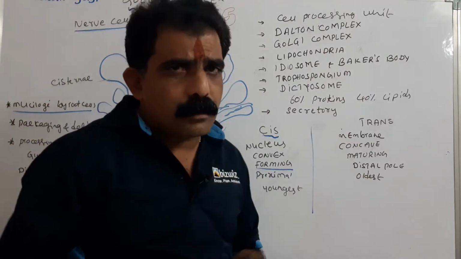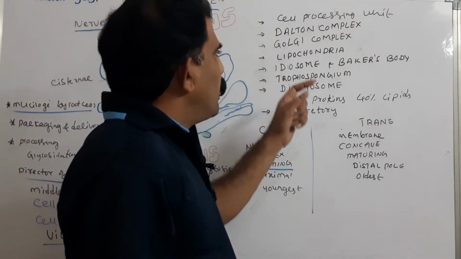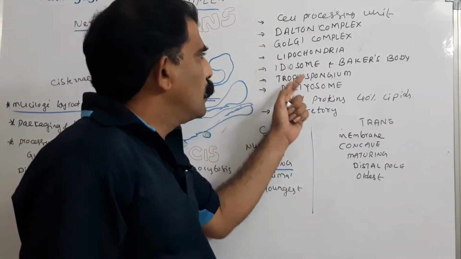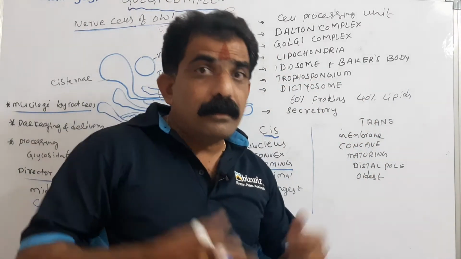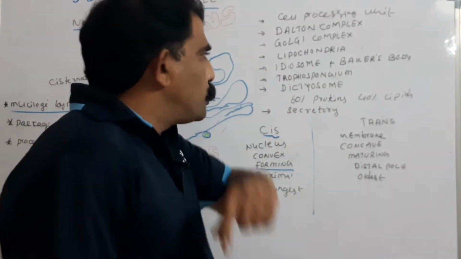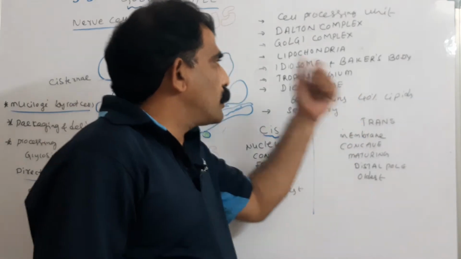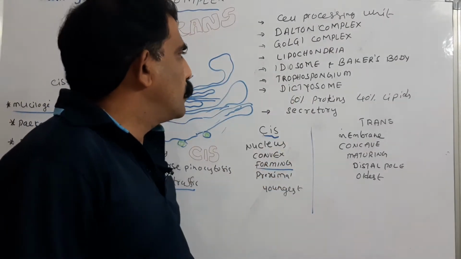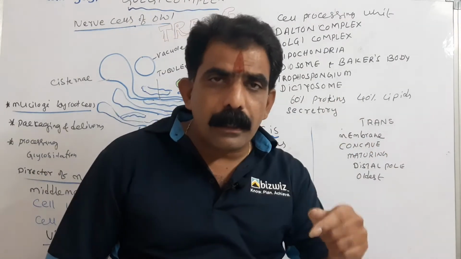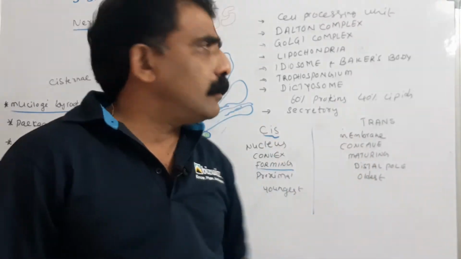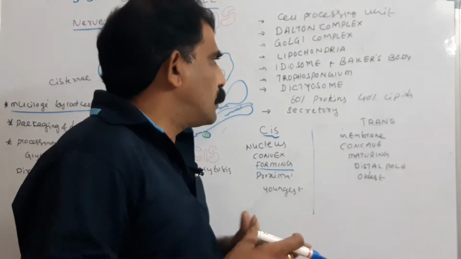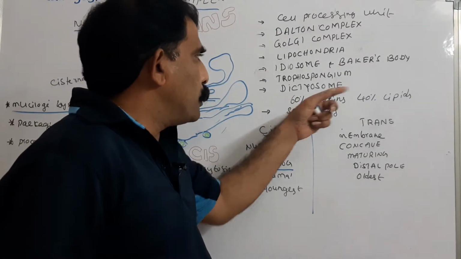There are other names also, like Dalton complex, Golgi complex or Golgi apparatus, lipochondria which is rich in lipids, idiosomes, and Baker's complex or Baker's bodies, tropospongium, and dictyosome. Particularly in the case of plants, it is said to be dictyosome. Golgi units in the plant cells are said to be dictyosomes.